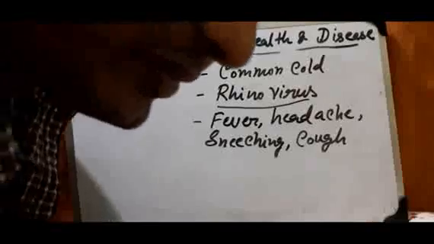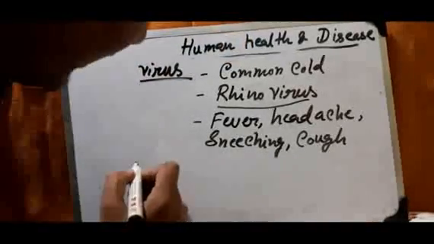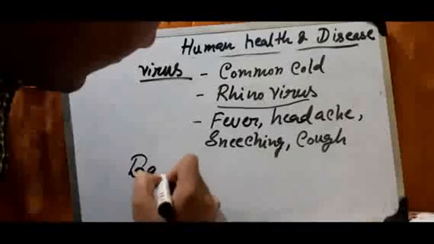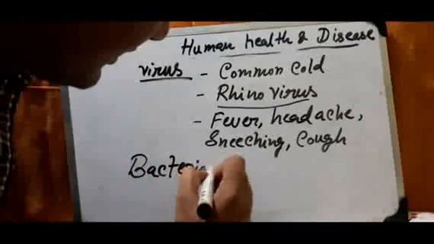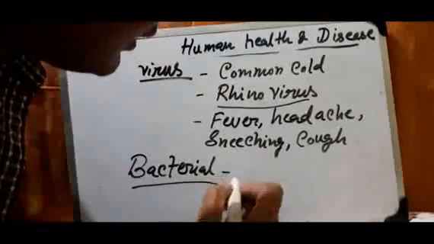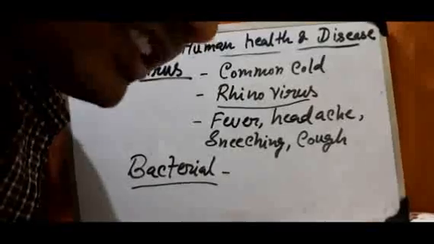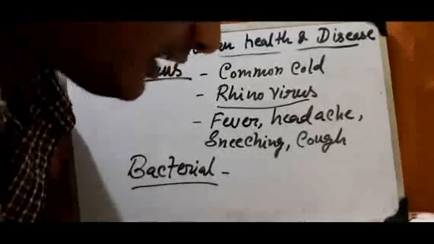Okay. So next, after that, write down bacterial disease. So bacterial disease, you have to study two bacterial diseases, that is pneumonia and typhoid.